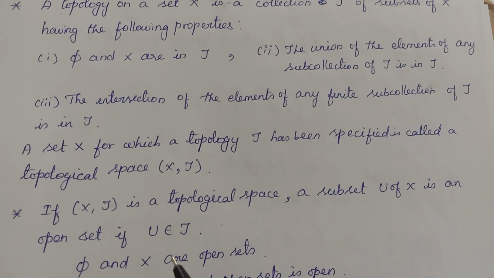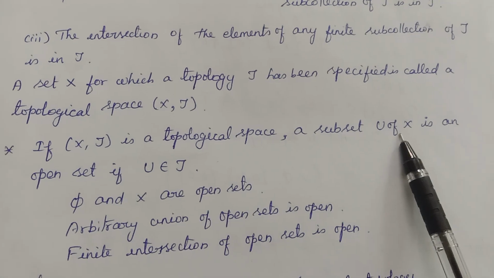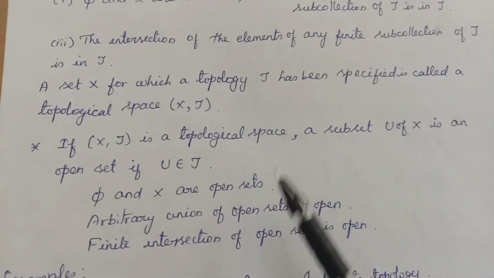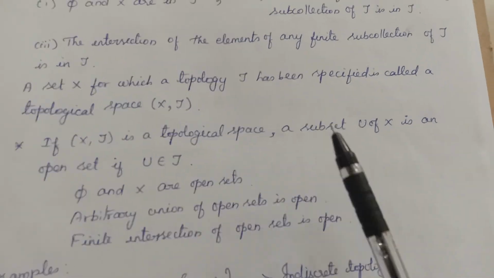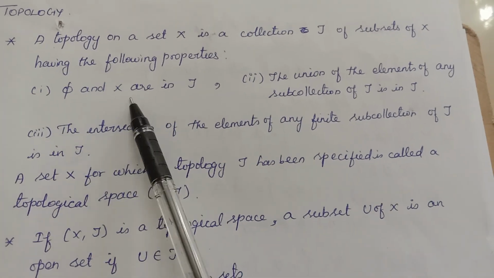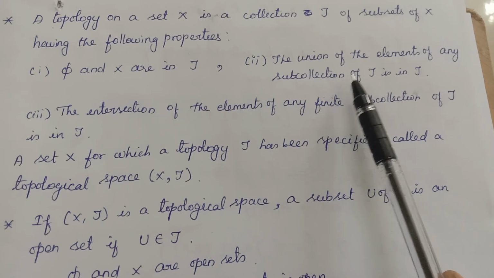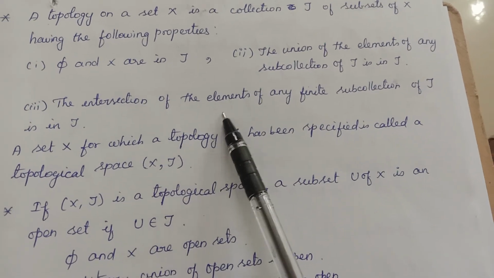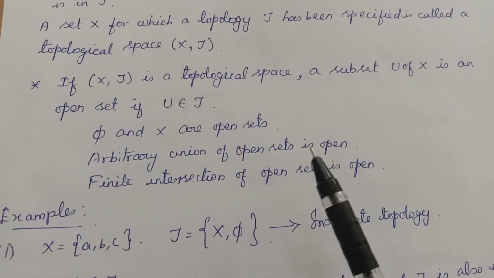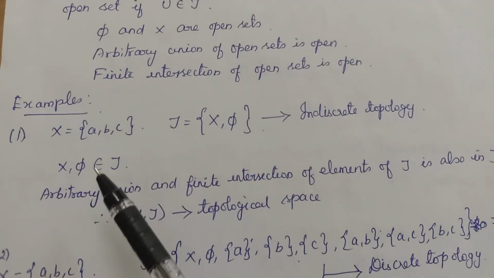But here in topology, a subset U of X is said to be open if it just belongs to tau. If that subset is in tau, it is said to be open. Otherwise, it is not open. So, from the definition, what do we conclude? Phi is an open set, X is an open set. Arbitrary union of open sets is open, and the finite intersection of open sets is open. So that is what we have stated. Just if the set belongs to tau, it is said to be open.